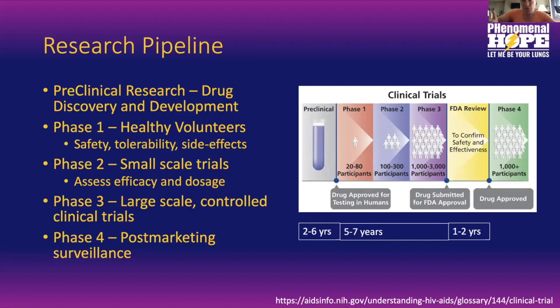And even after the drug is approved, there are further research studies, what we call post-marketing surveillance or phase 4, to make sure that it's safe, because once it goes into thousands of participants, it's important to know that there's not something we didn't uncover in the smaller size studies. And you can see down here, it takes a long time to get a drug from a concept to market, over 10 years on average, and sometimes obviously longer. So a lot goes into this.